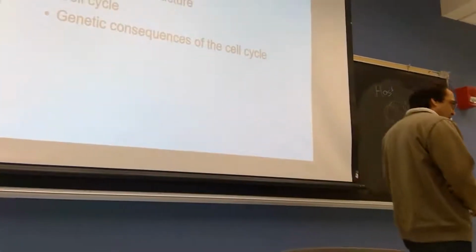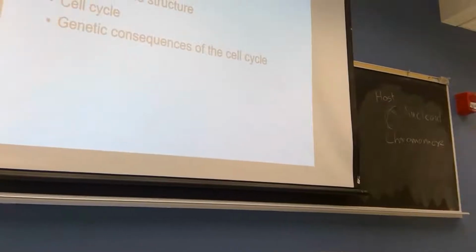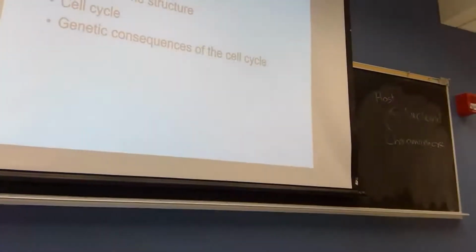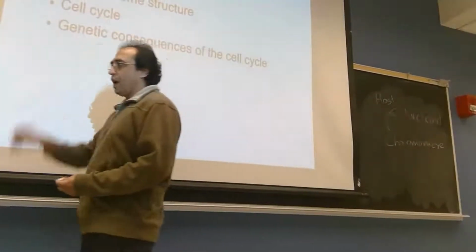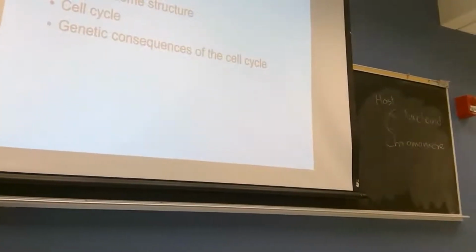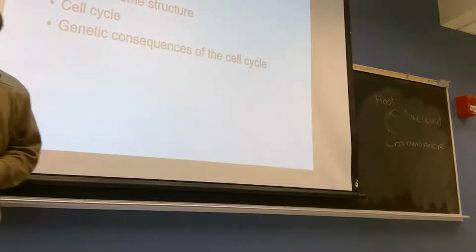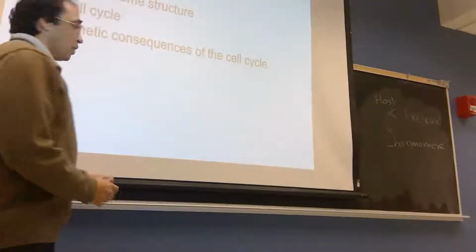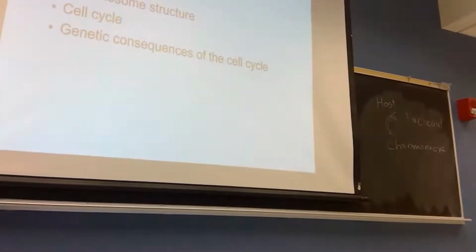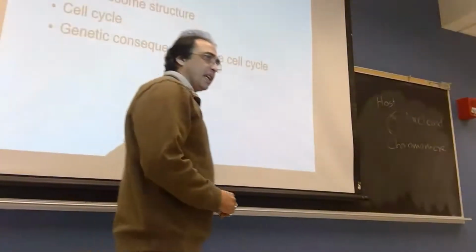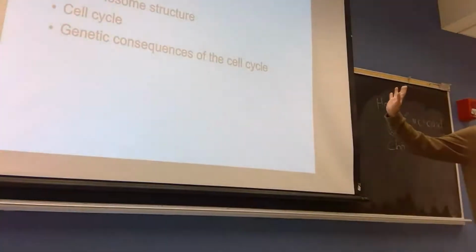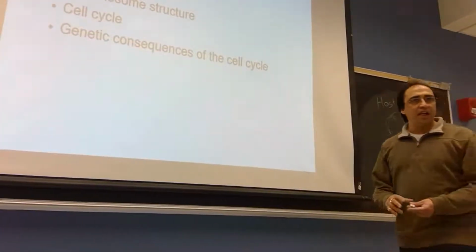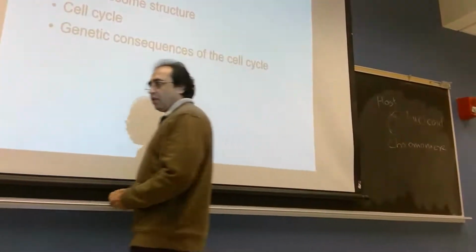But eukaryotic cell division is not simple. So what are the things there? We need to think about a couple of points: the homologous pair, the structure of the chromosome, the cell cycle, and the genetic consequences of the cell cycle. If we study these things, then we can understand the actual cell division of eukaryotes.